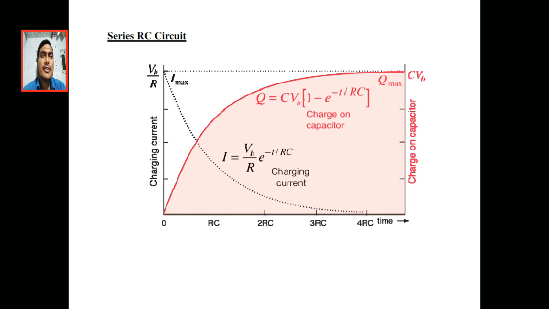What are first order circuits? The order depends on how many energy storage elements are connected in the circuit. If one energy storage element is connected, it is called first order. If two, it is a second order circuit.